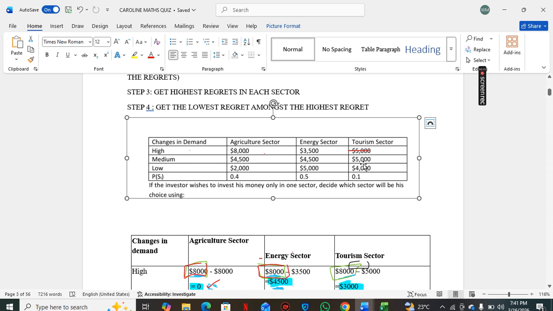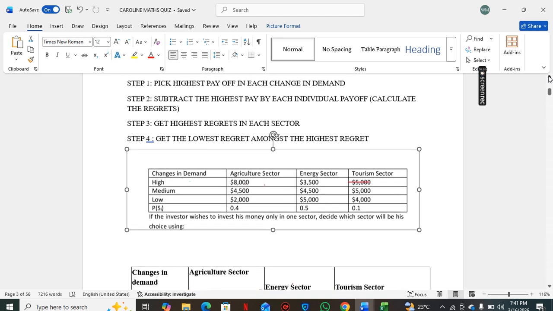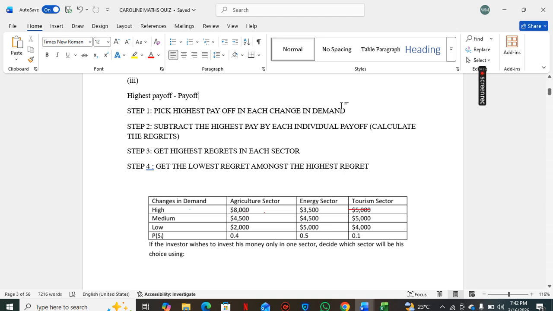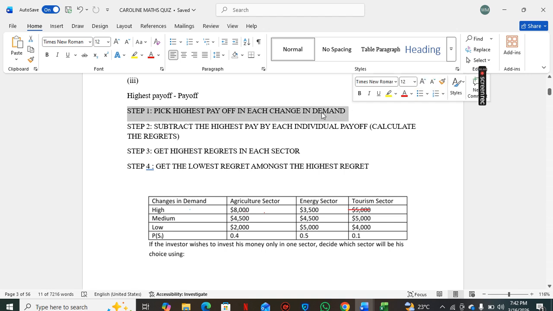Minimax approach, which is also called the regret approach. Regret in this case just means the opportunity cost, the money that you lose out basically. So the way you do this technique, the Minimax criterion, step one, you pick the highest payoff in each state, or in the change of demands. These changes of demand are also called states.